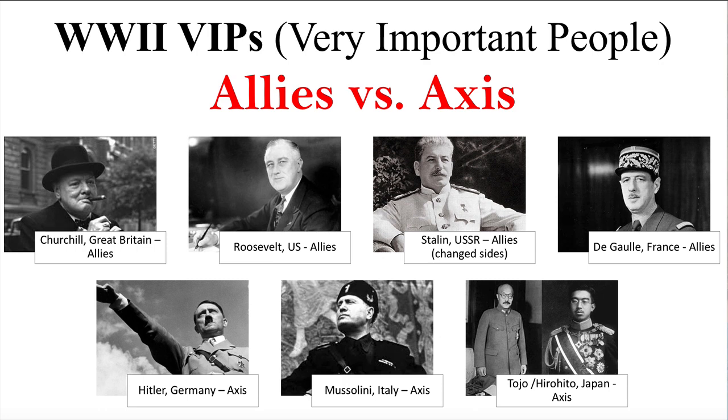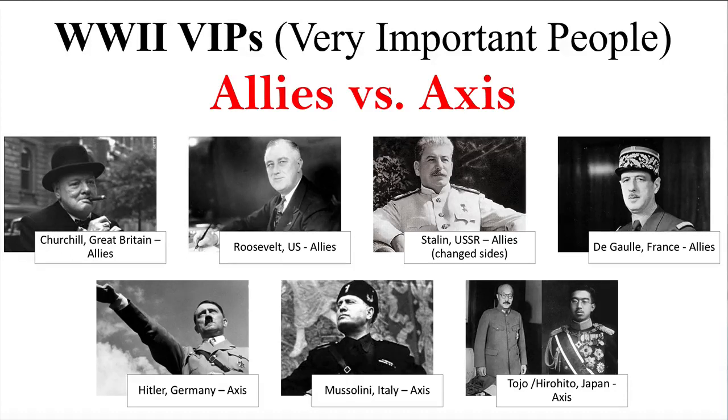know. World War II is a battle between the Allies and the Axis powers. The Allies are the people in the top row. The Axis is in the bottom. All right, so first let's start on the top left. That is Winston Churchill. He is the Prime Minister of Great Britain. Remember, Winston Churchill takes power after